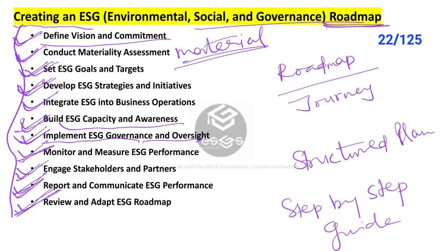Next one is reviewing and adapting the ESG roadmap. So regularly review and evaluate the effectiveness of the ESG roadmap, initiatives and performance against goals and targets. Also, we adapt the ESG roadmap in response to changing internal and external conditions, emerging trends, stakeholder feedback, and lessons learned from the implementation.